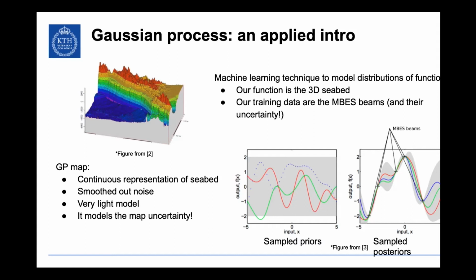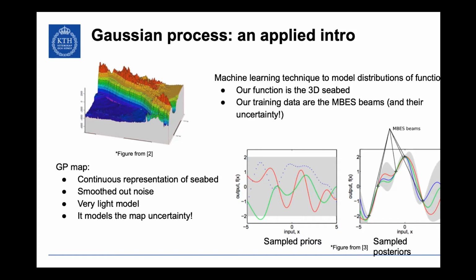As opposed to a point cloud where you have to store 1 million 3D points to build a map, this is just an equation. It's basically a mean and a covariance matrix. The ones I'm going to talk about are sparse, meaning you don't need to store 1 million points anymore. You can now store a much smaller number of points, so it's very easy to carry that map. And in an AUV, obviously that's good because we don't have a lot of memory and we want to map very large areas, right? So GPs are cool for that. And as I said, it models the uncertainty, which was the goal here.